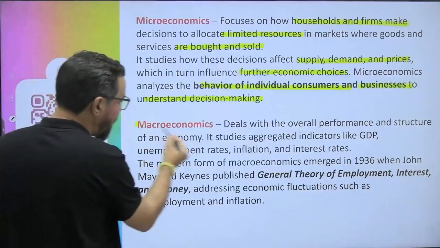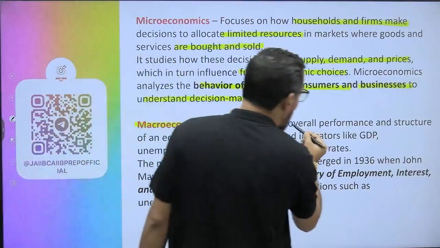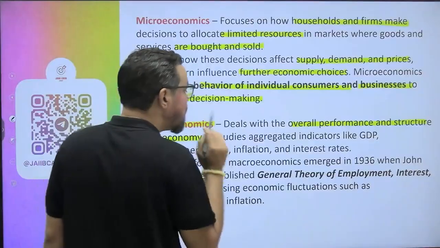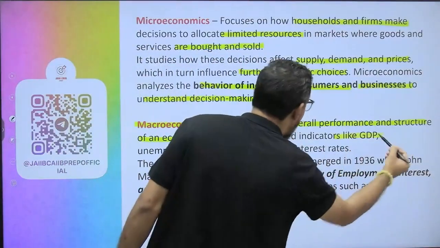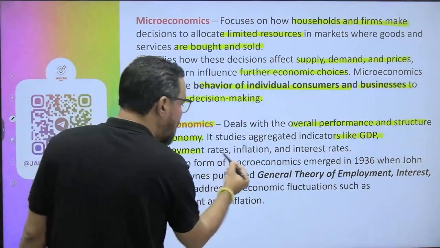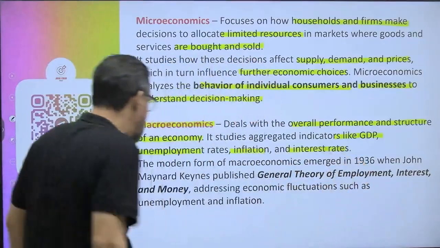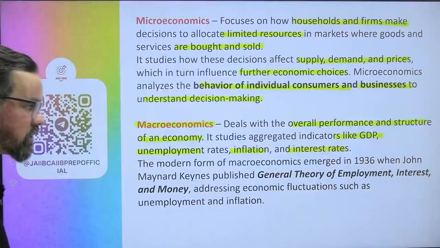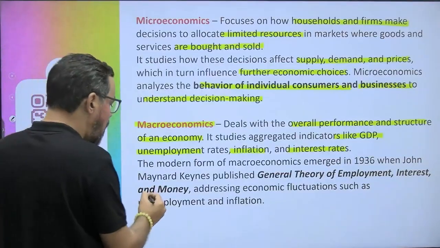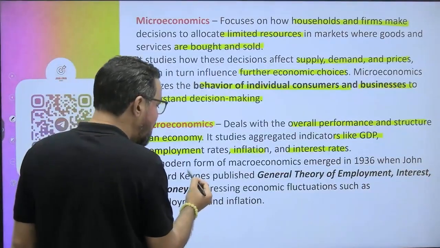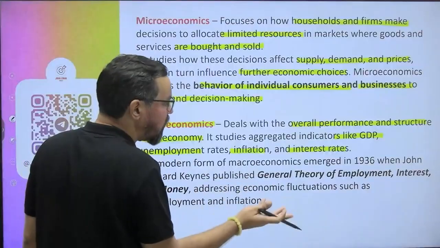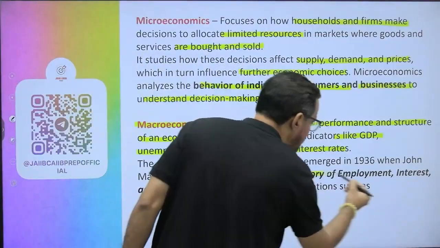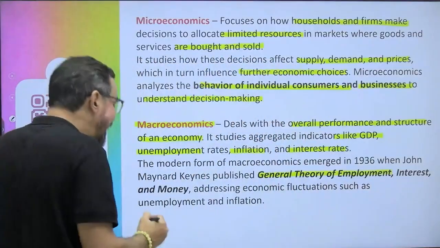When it comes to macroeconomics, it deals with the overall performance and structure of an economy. It studies aggregated indicators like GDP, unemployment rate, inflation, interest rate, and others. The modern form of macroeconomics emerged in 1936 when John Maynard Keynes, generally known as Keynes, came up with a theory, the General Theory of Employment, Interest, and Money.